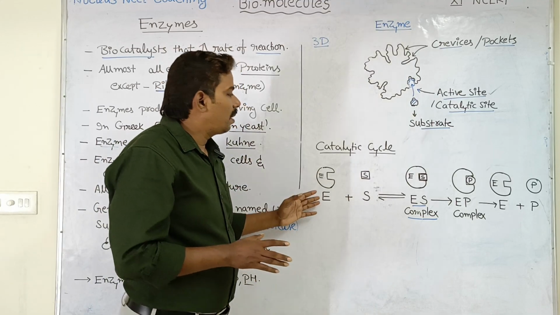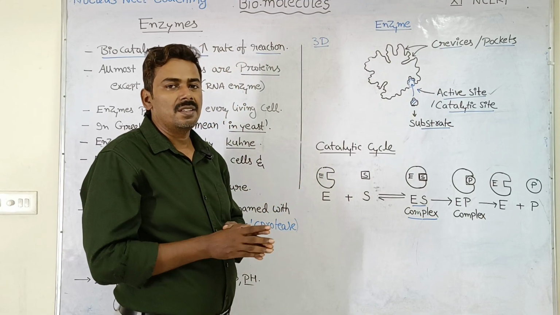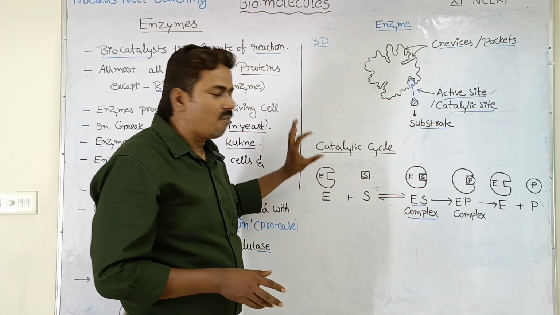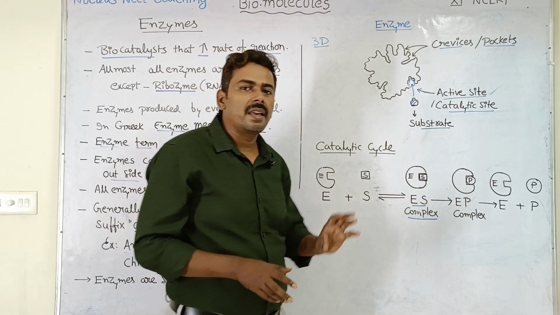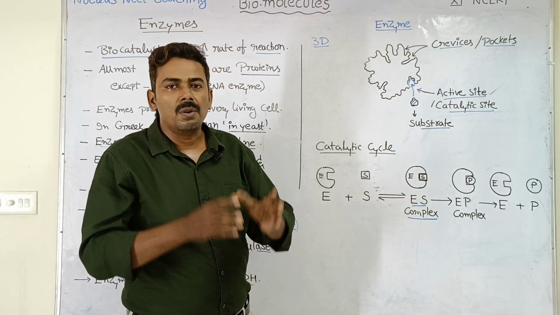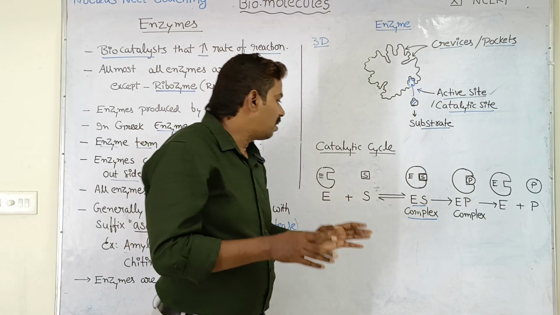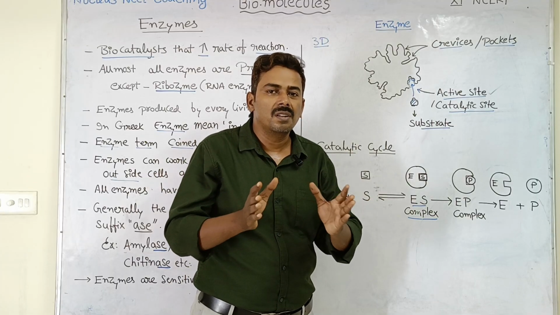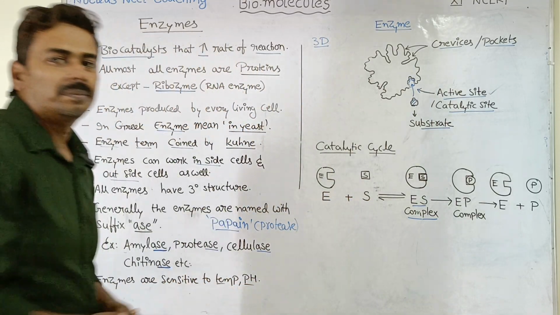So this is how an enzyme can function as a catalyst. During the entire catalytic cycle, the structure of the enzyme is not altered. The enzyme by itself will not change its structure. It will only change or alter the structure and shape of the substrate, but not itself. Understood? So copy down this, students.